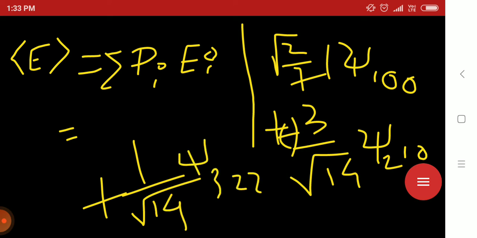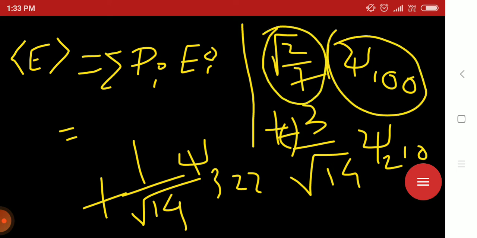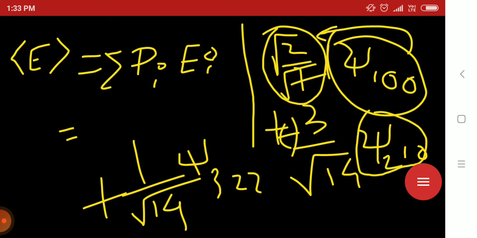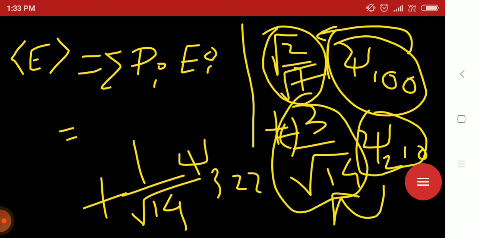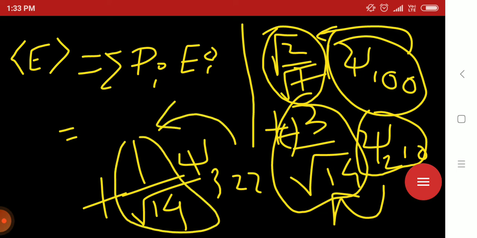Here, what are the coefficients? Corresponding to psi 100, the probability will be root 2 by root 7 whole square. Corresponding to psi 210, the probability will be minus root 3 by root 14 whole square. Corresponding to psi 322, the probability will be 1 by root 14 whole square, because these are the coefficients of these wave functions.